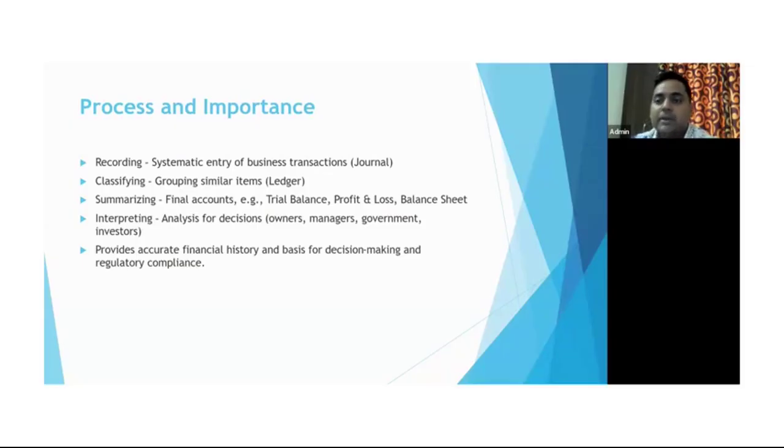So regulatory compliance is nothing but whether the company is following all sort of required guidelines which are supposed to be followed by the company. Okay. Now moving to the last segment.